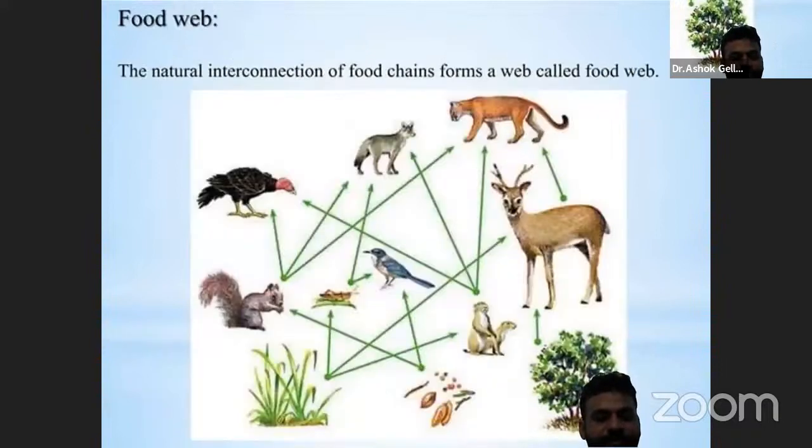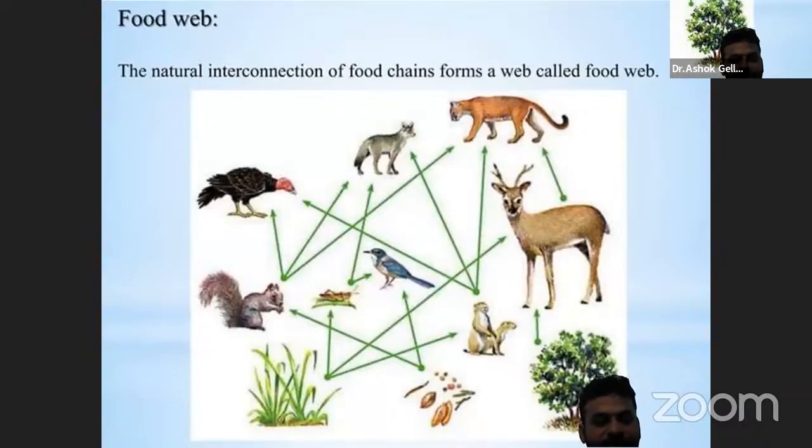Food web, a natural interconnection of food chains. A food web is a complex network of food chains that shows how organisms are connected by their feeding relationships in an ecosystem.